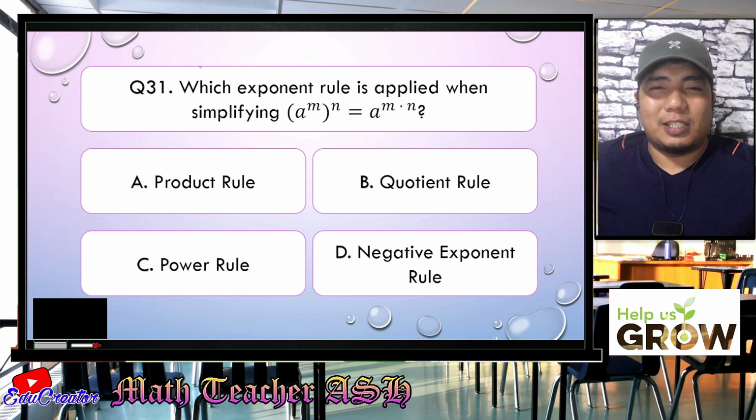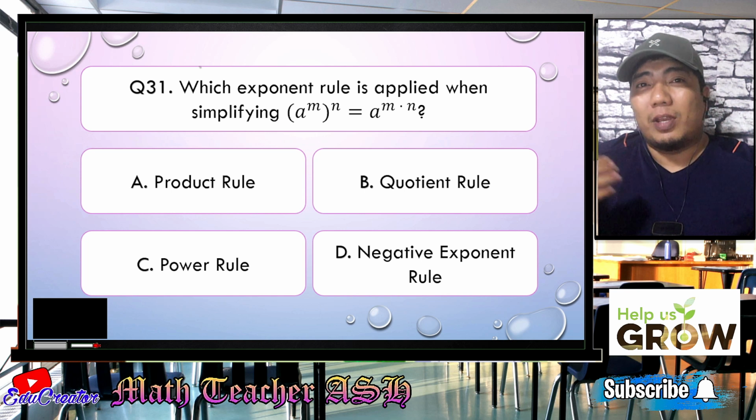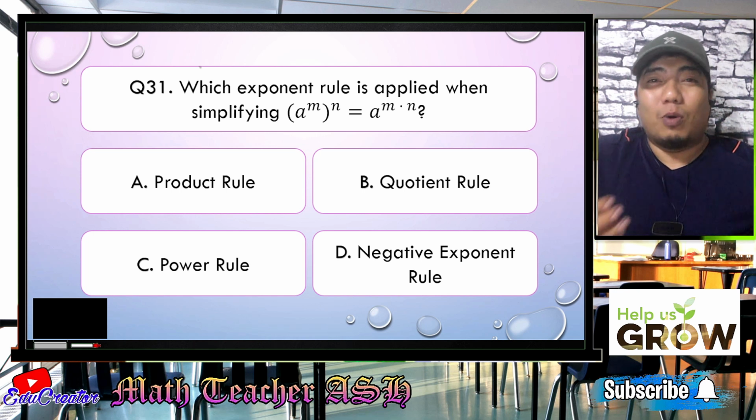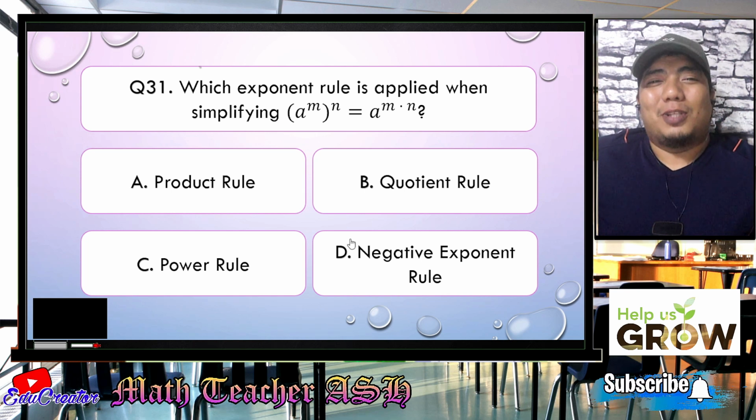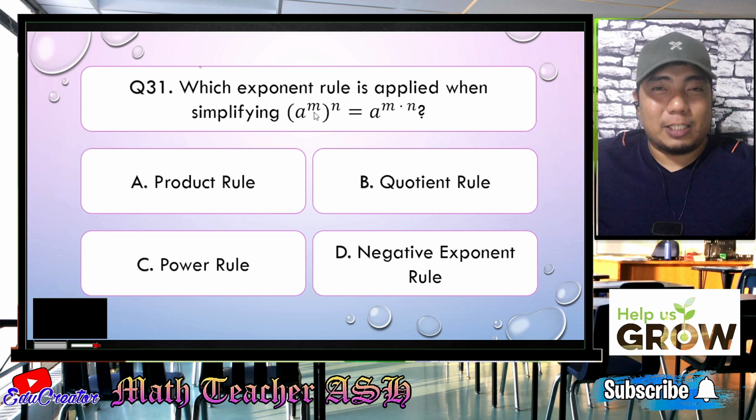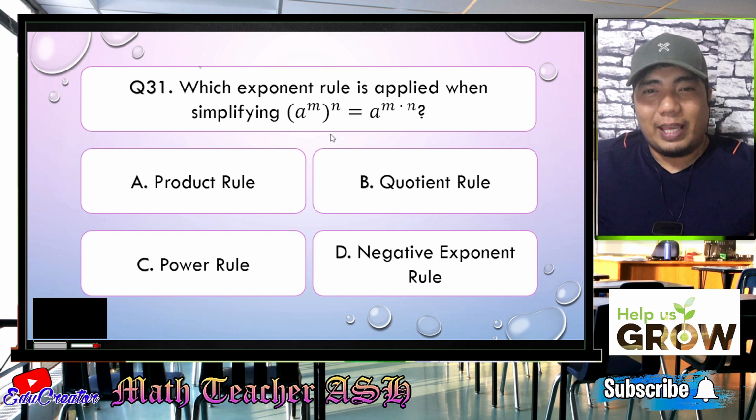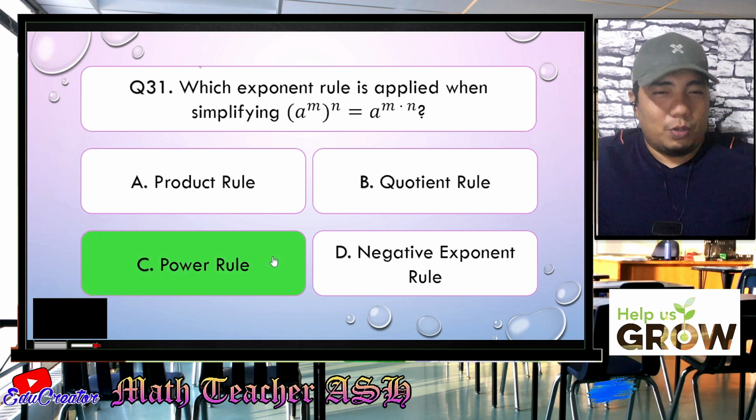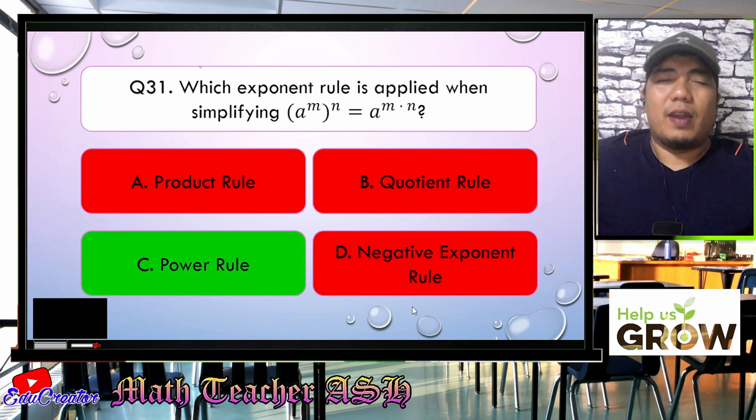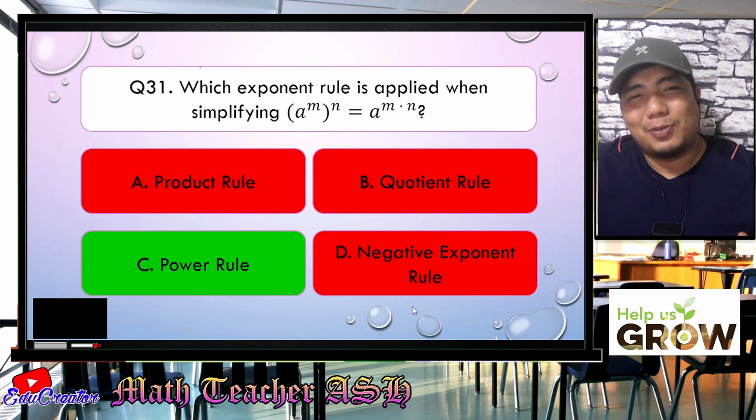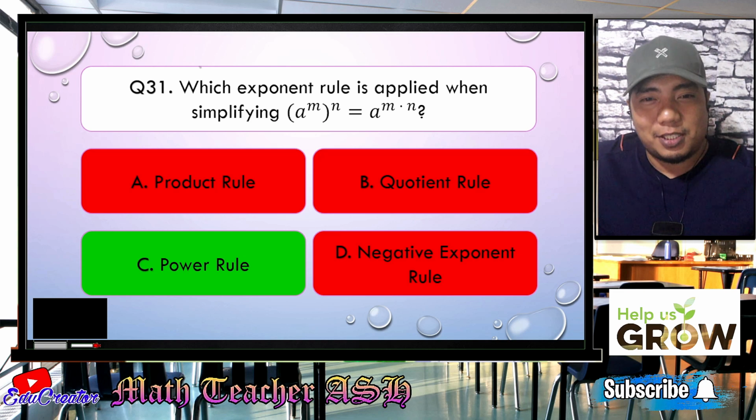Alright, math learners, this question is very, very easy because we have already been applying this to our previous questions. So therefore, my dear math learners, if you have an exponent being exponent 2, so basically that is the rule in power rule. All right. Easy, right? Very easy, my dear math learners. So now let us go to question number 32.